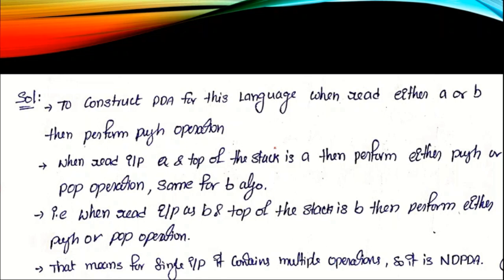So this is the way of implementation of push down automata for this type of languages. But why are we saying this particular push down automata is a non-deterministic push down automata? Because here there was no separate indicator to indicate the first half of the string is completed. So we just assume that if the first half is completed, then perform the pop operation. In case the first half is not completed, then we perform the push operation. That means there are two possible operations for the same input combination. That's why this type of language or this type of PDA is known as the non-deterministic PDA.